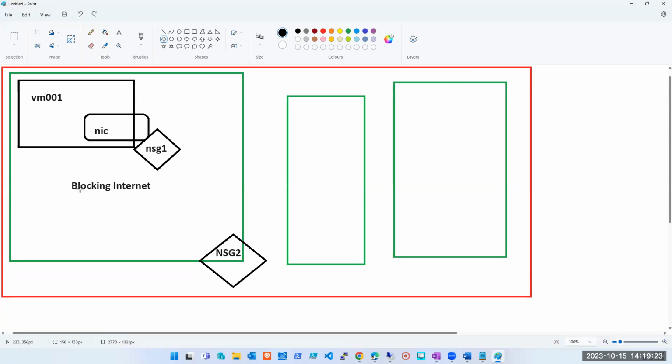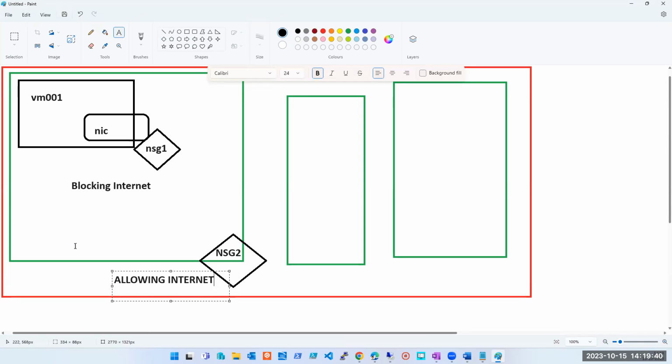The question says it is blocking the internet here, however it is allowing the internet at this NSG. My question is, will the internet work on VM001 or not? Will I be able to access youtube.com from virtual machine 001 or not? No, it will not work, because it is blocked at the NIC level.